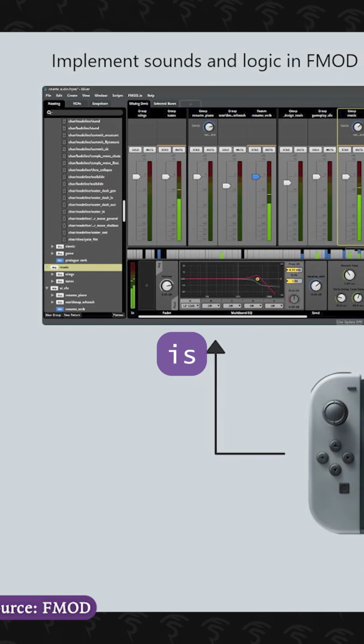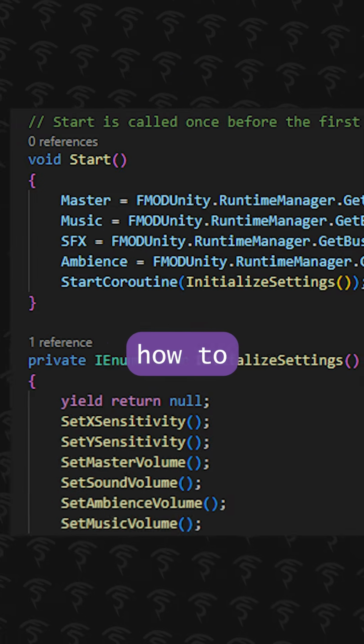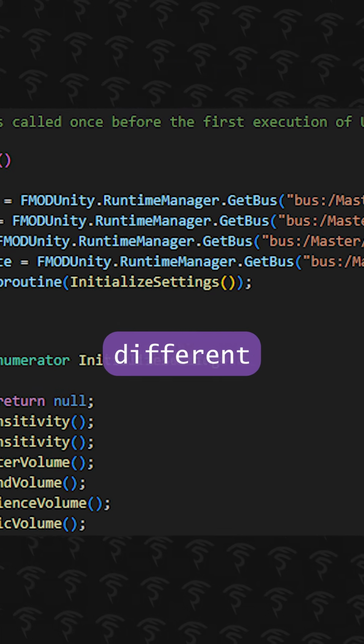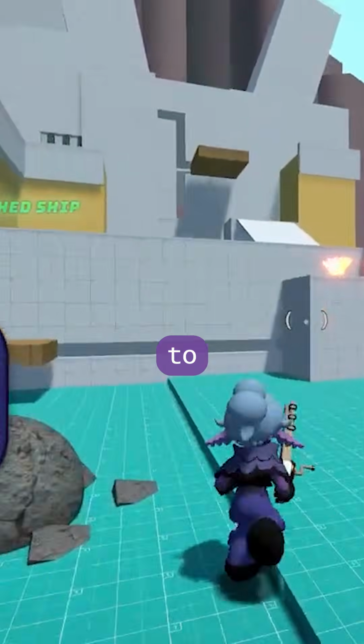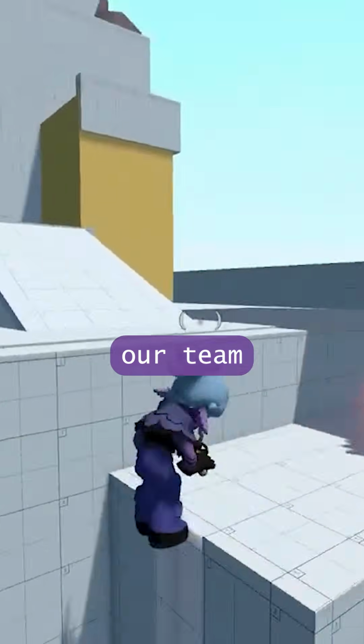However, the cost of this is having to learn the FMOD system, learn how to use FMOD Studio, and learn how to implement it into code, given how it's pretty different from what Unity already has. Having to learn how to FMOD under a deadline can be terrifying. That's the exact situation our team found ourselves in.